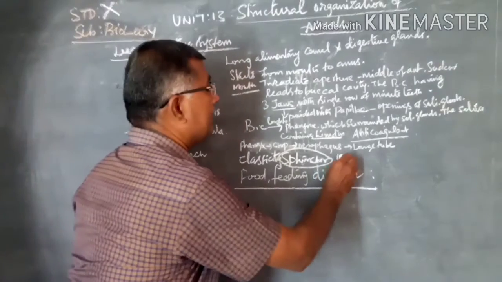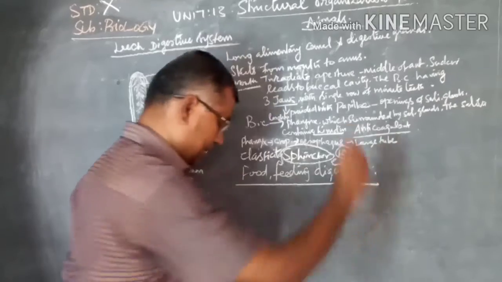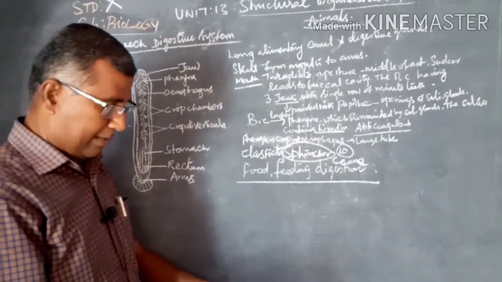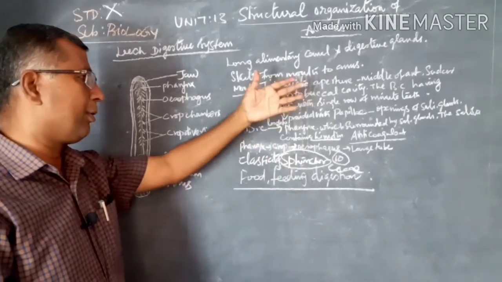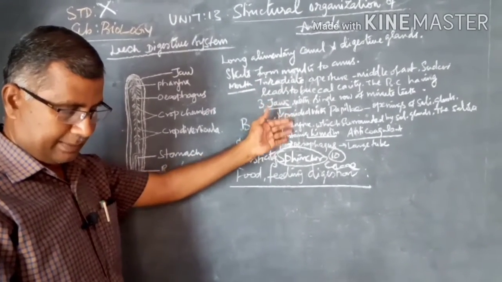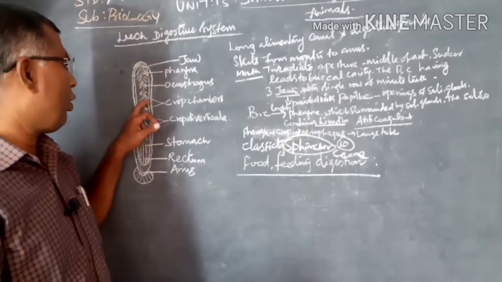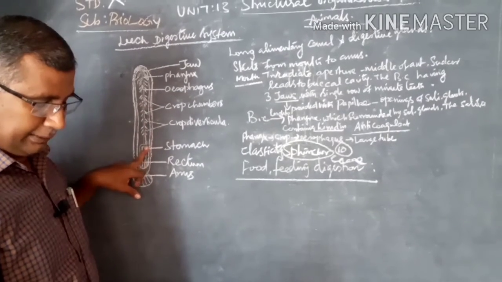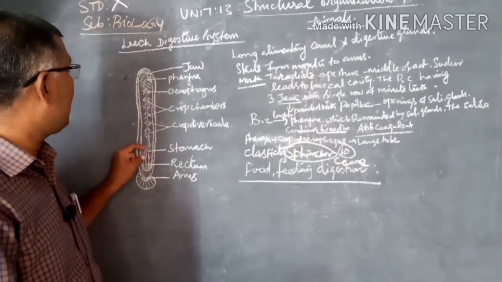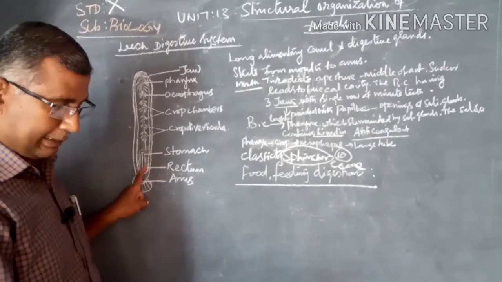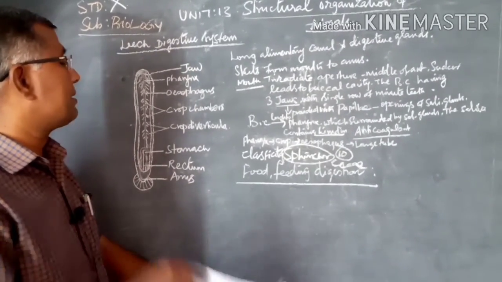From the chambers, a lateral outgrowth arises, which is called caecum or diverticula. The crop and diverticula store a large amount of blood. Understand? The last chamber, the 10th chamber of the crop, opens into the stomach. The stomach leads to the intestine, which is a small single tube, and then the rectum. The rectum opens to the exterior through the anus.